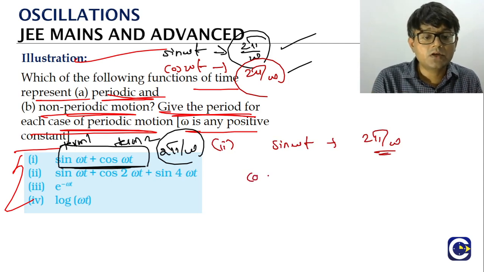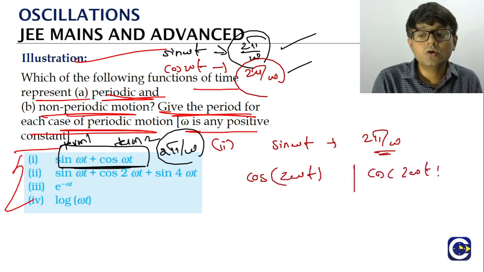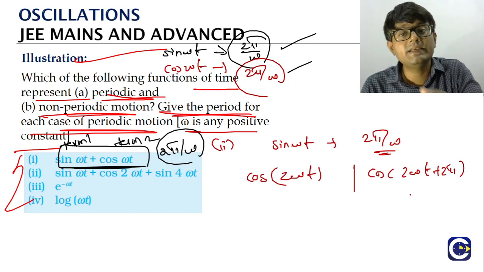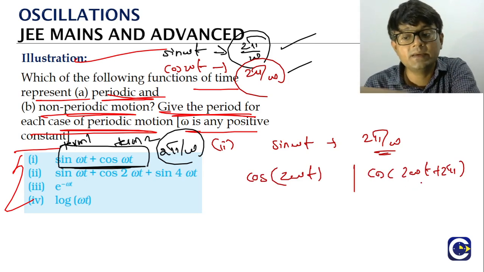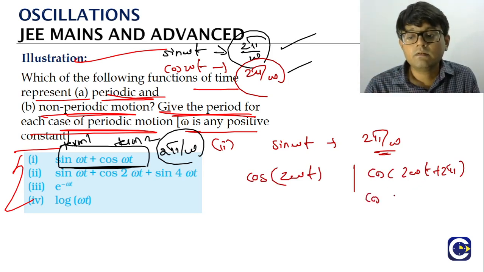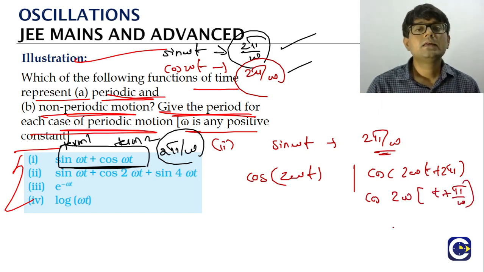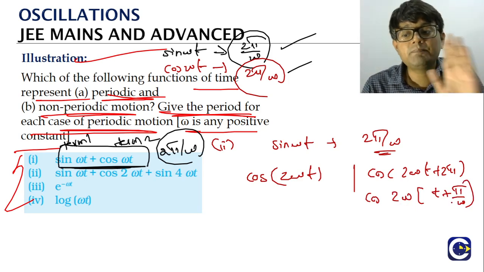Second term, look at it, cos 2 omega t. As we said, cos 2 omega t will be the same as cos of 2 omega t plus 2 pi. We will take 2 omega common. So what we will have? Cos 2 omega into t plus pi by omega.